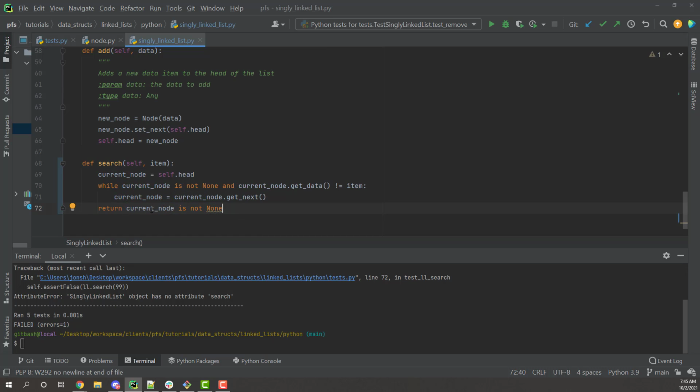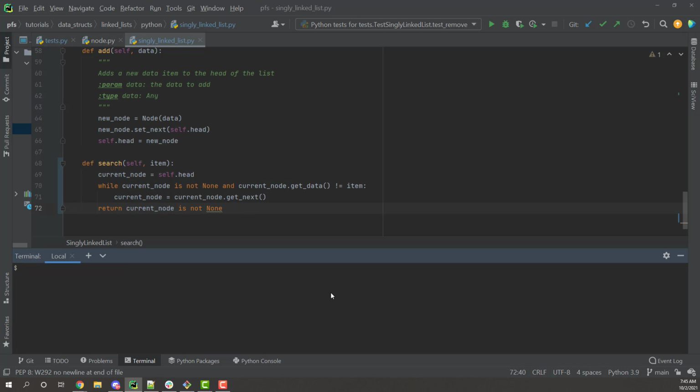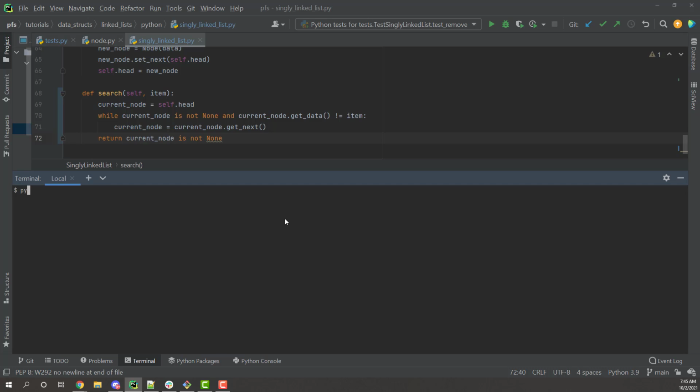Otherwise, if current node is not none, that means get data actually found something, right? And it's pointing to a specific node. So current node is going to be a node pointer, a node object, and this is going to return true because it's not none. All right, let's go ahead and run our tests. Okay, all my tests work, so that's great.